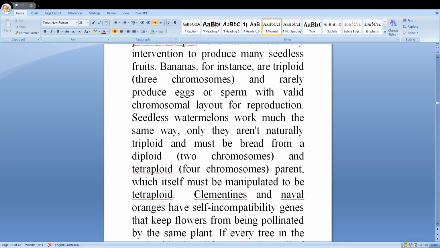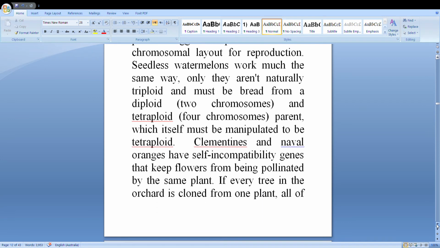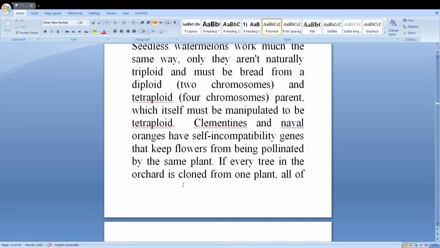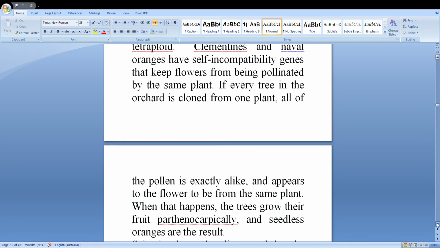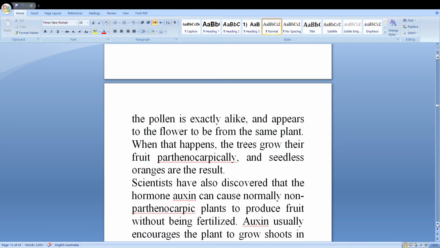Clementines and the Mabels orange, that is the name of the orange, have self-incompatibility genes that keep flowers from being pollinated by the same plant. If every tree in the orchard is cloned from one plant, all of the pollen is exactly alike and appears to the flowers to be from the same plant. When that happens, the trees grow their fruits parthenocarpically, and seedless oranges are the result.